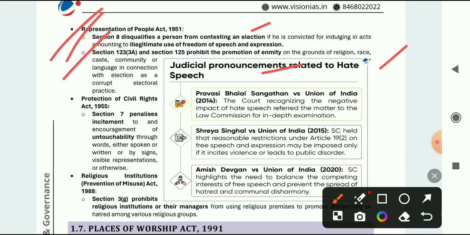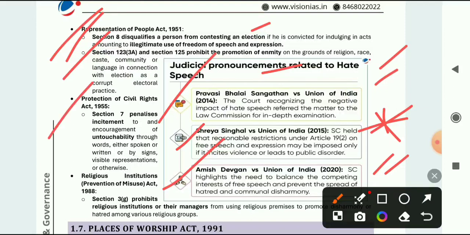So judicial pronouncements related to hate speech, that is different cases. You can know this: Pravasi Bhalai Sangathan versus Union of India 2014. Shreya Singhal, very important. Shreya Singhal case 2015 on hate speech. Next is Amish Devgan versus Union of India 2020. This is also related to hate speech.